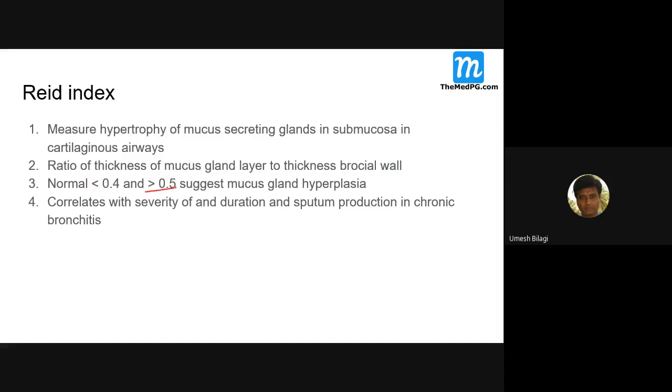More than this is suggestive of mucous gland hyperplasia. It correlates with the severity, duration and sputum production of chronic bronchitis. The higher the index, the more severe, the longer, the more sputum. That's what it predicts.